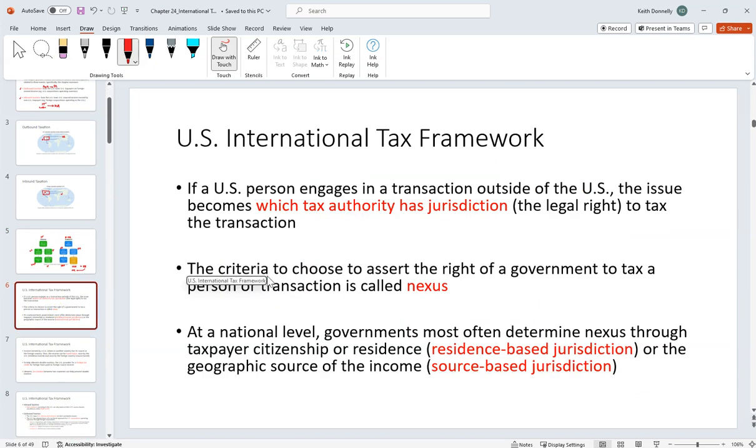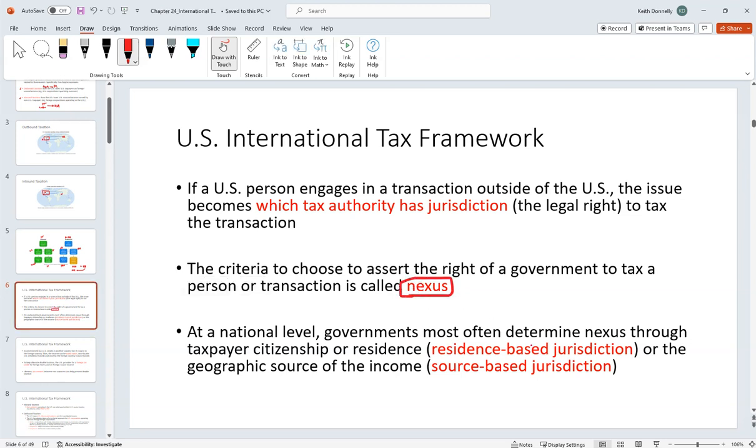Like in the state and local tax chapter, if you want to be a country and tax somebody, you have to have nexus. You have to have some type of reasonable contact, or a basis upon which you tax a person that warrants jurisdiction. If you made money here from working a job in the USA and Germany came up and said, hey, we want to tax that, you'd say, this is crazy. I have nothing to do with Germany. You can't tax me. That's not fair. So there needs to be some type of basis or nexus.